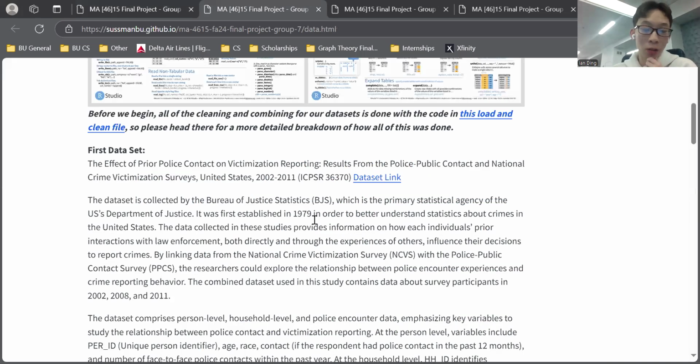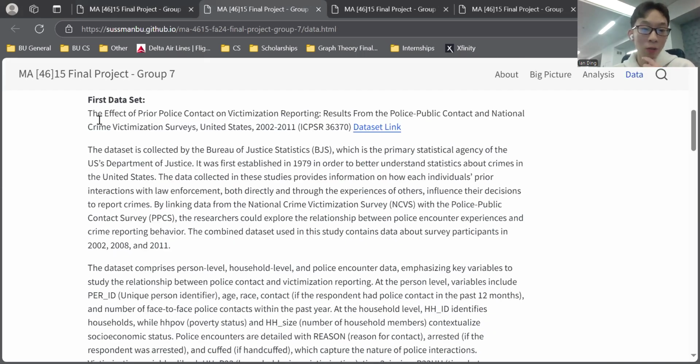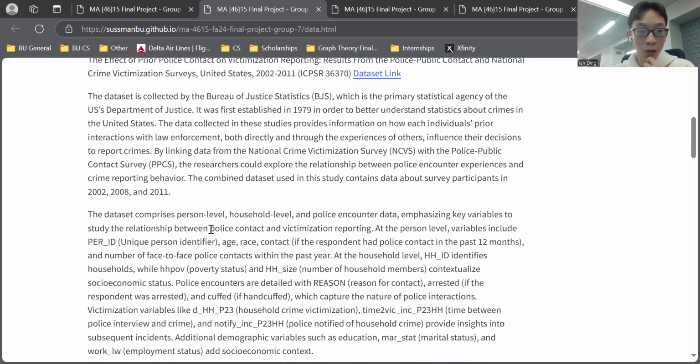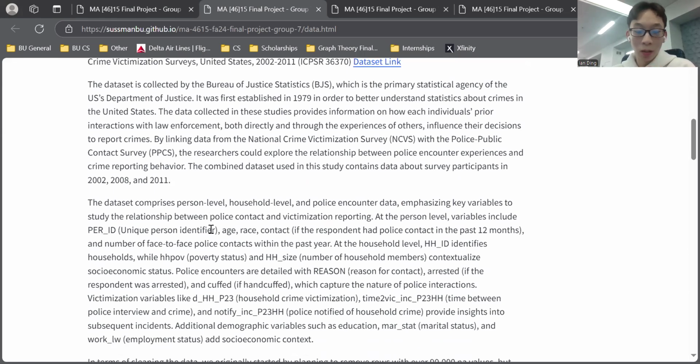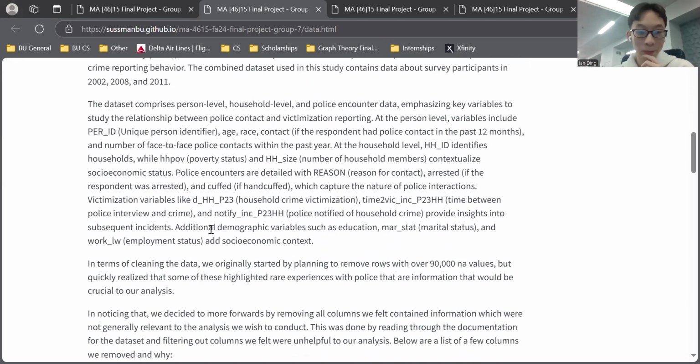So first thing we're going to talk about is our data. The first data set we had is the effect of prior police contact on victimization reporting. This data set was collected by the Bureau of Justice Statistics and the United States Department of Justice. This combined data set contains data about survey participants across the timelines of 2002, 2008, and 2011.